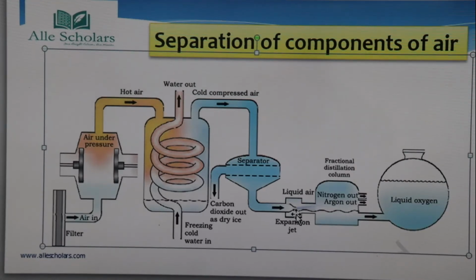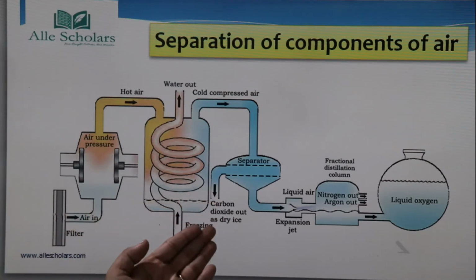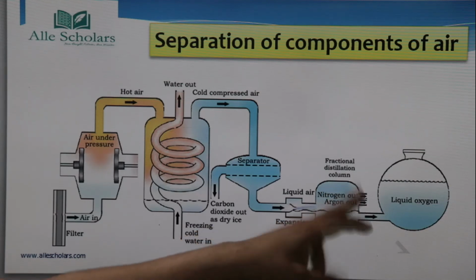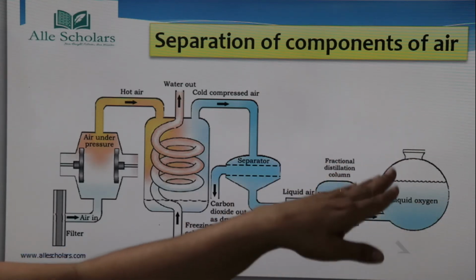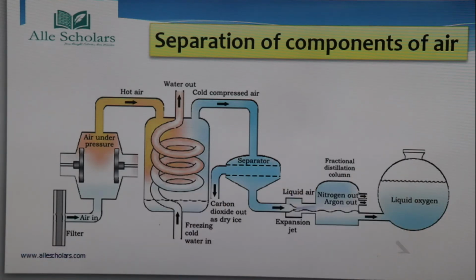Okay. So like this you can see how different gases are being collected. This carbon dioxide is collected here, and here the nitrogen and argon are collected, and this liquid oxygen is now collected here. So this liquid oxygen is very useful. This is the oxygen, as I have told you, that in the hospitals when somebody is very sick, he needs a cylinder that is full of oxygen. So this is the oxygen that is being collected through this process and it is being used there.